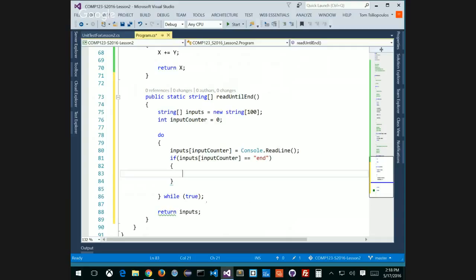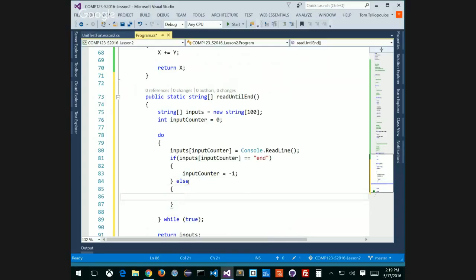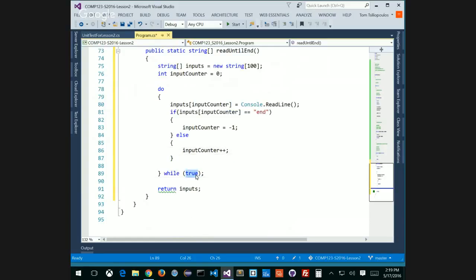My condition is false, so input counter is equal to -1. Else, every other time, if it's not equal to end, input counter ++. And down here, I'm going to make my condition: when my input counter is not equal to -1.